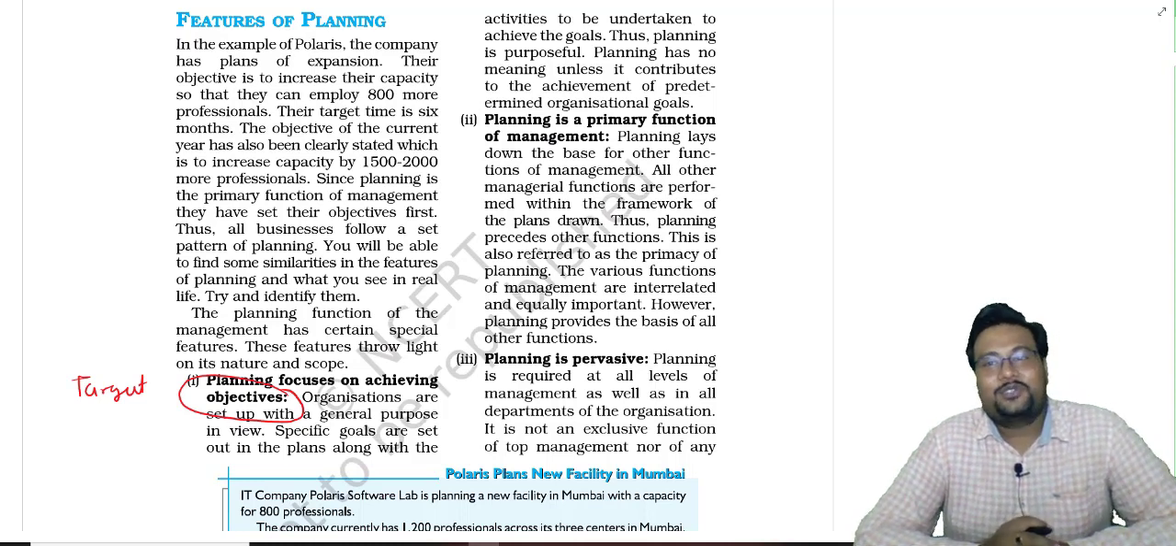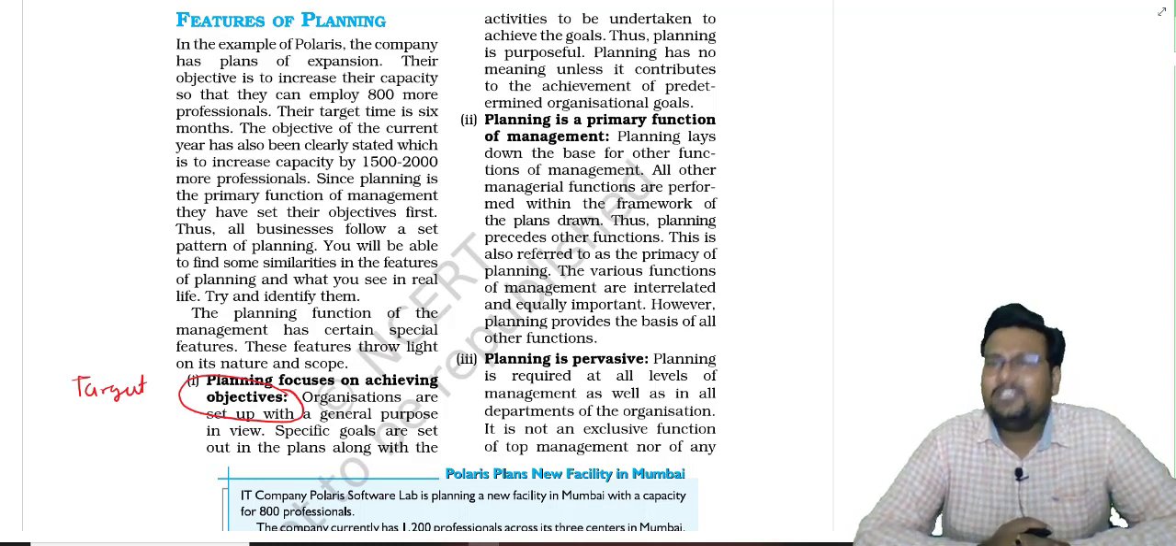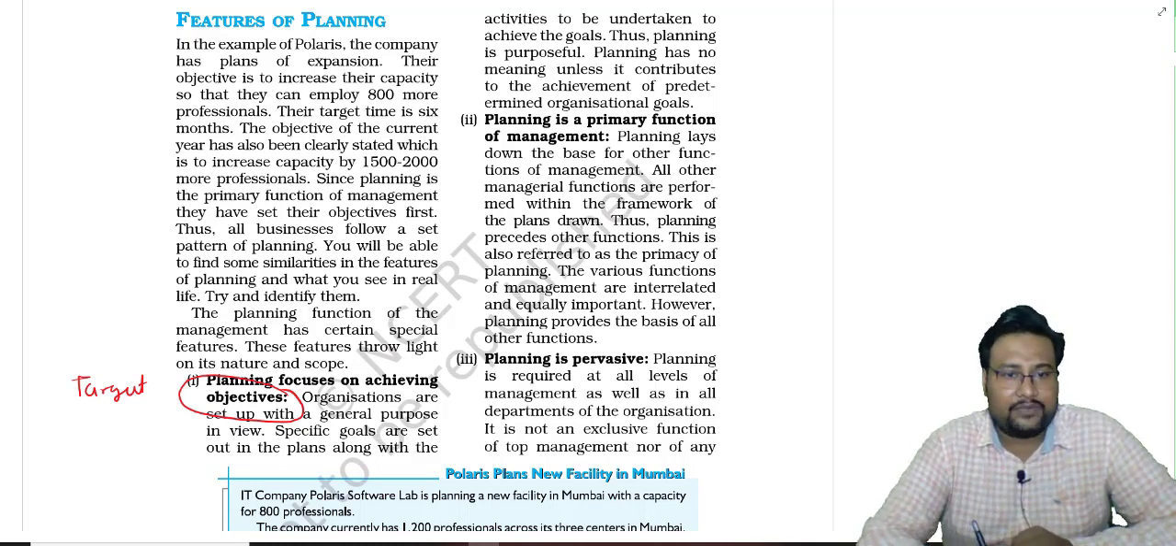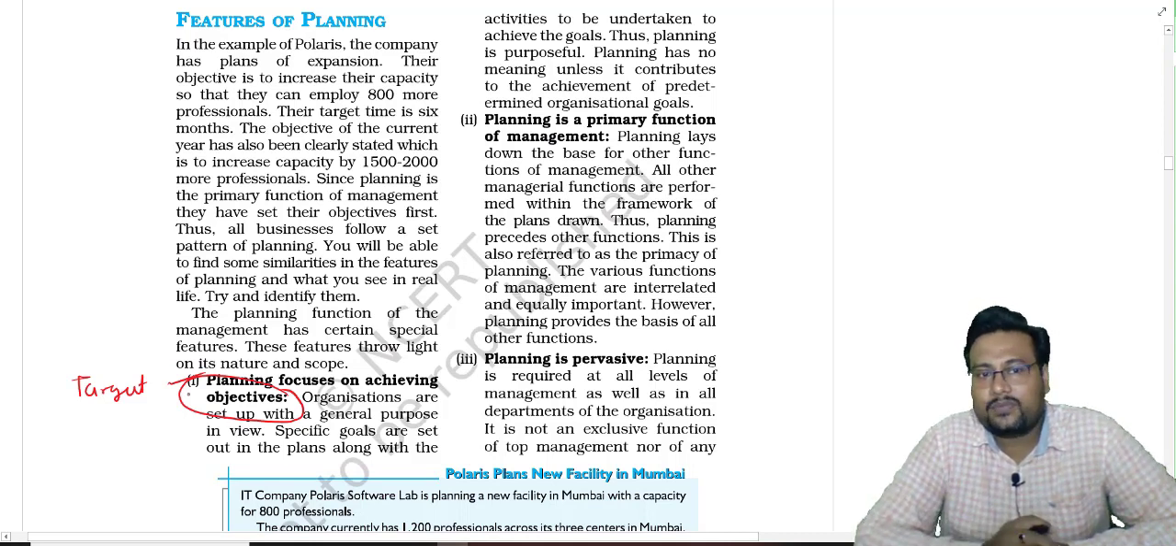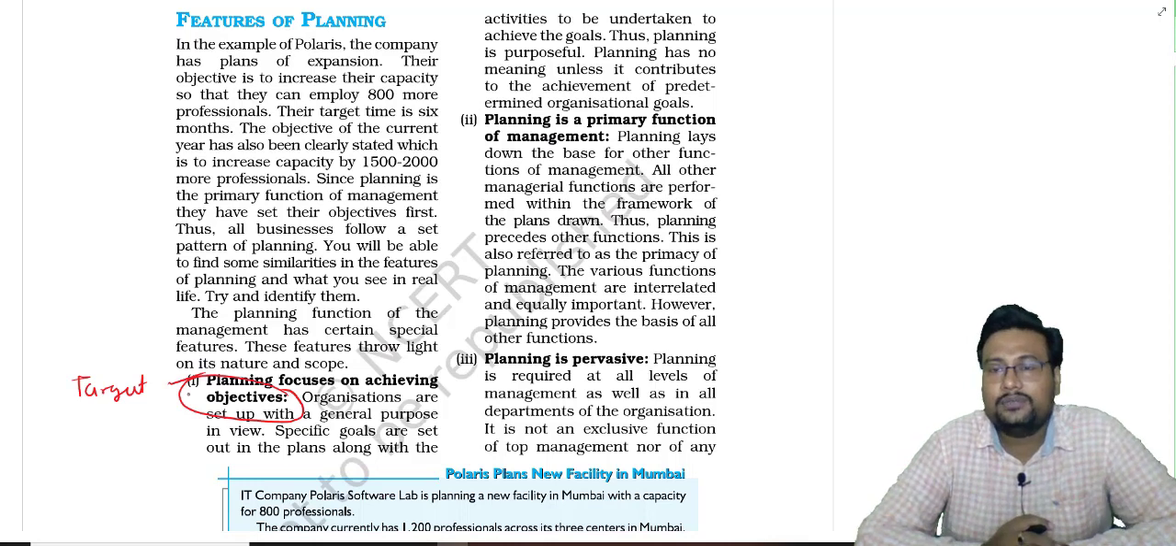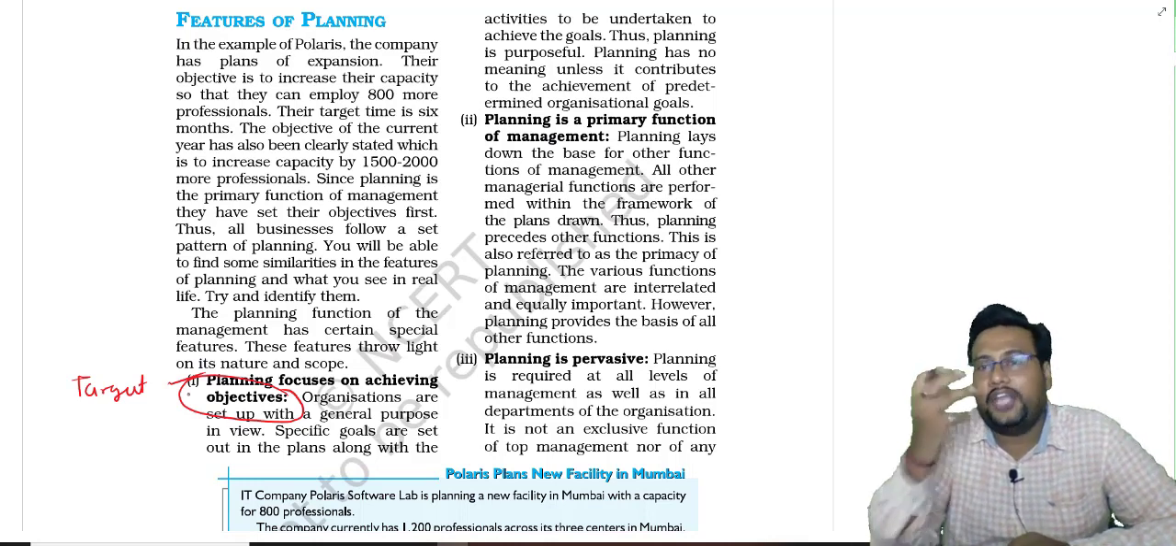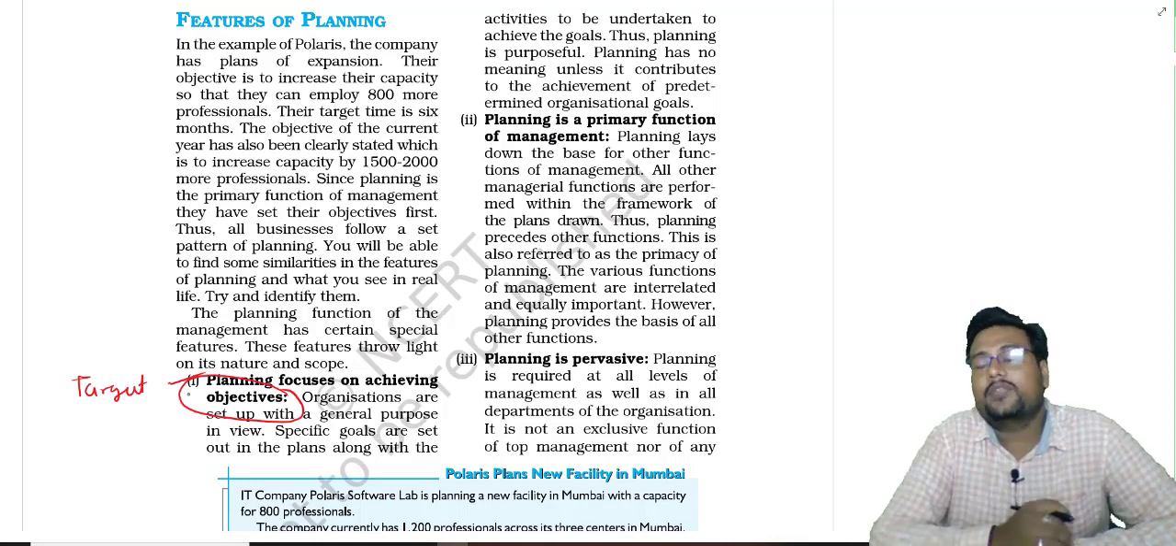So we will start with the features of planning. The first feature is planning focuses on achieving objectives. What is the meaning of this? Very simple. Planning focuses on achieving objectives means what? Objective is what? Targets. Aim.